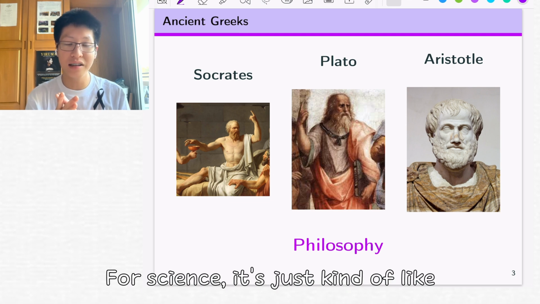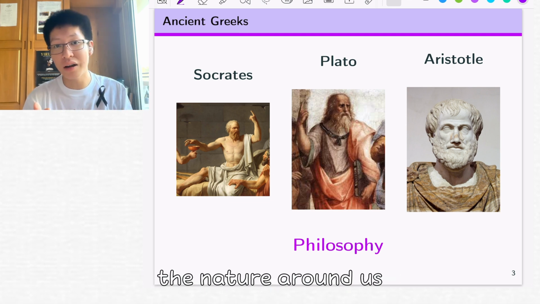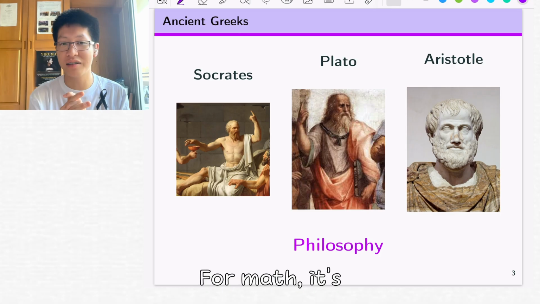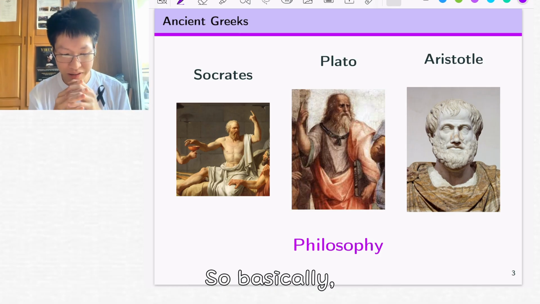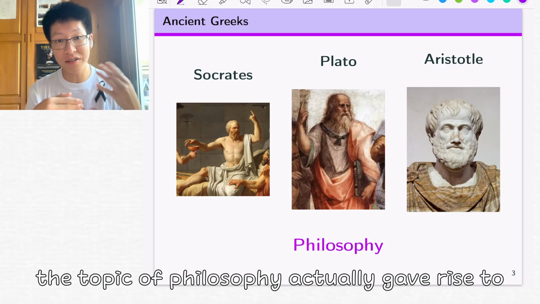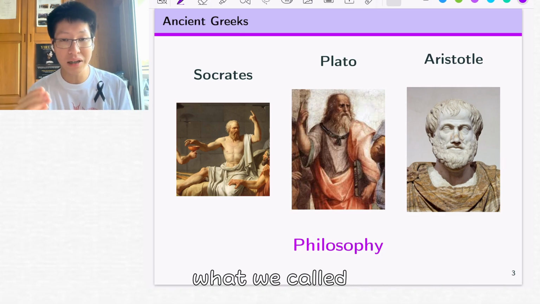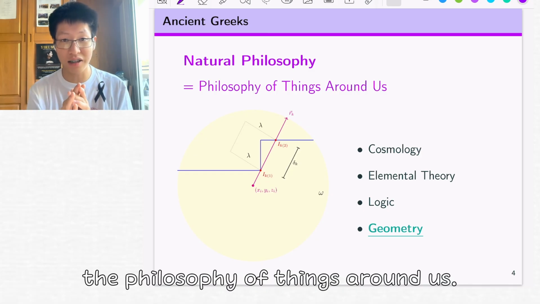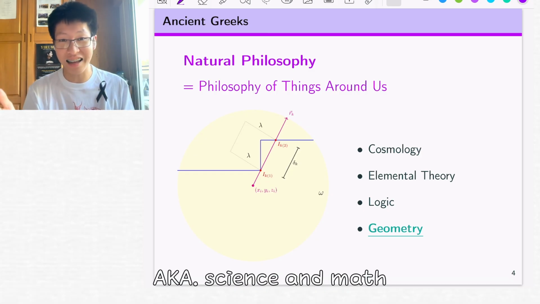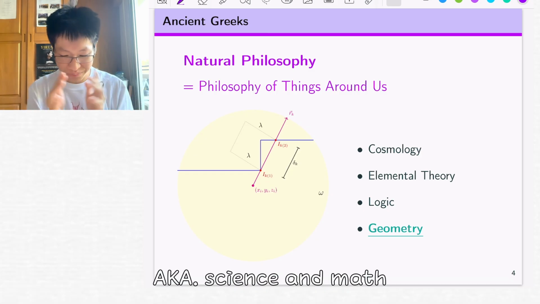Just for science, it's the nature around us. And for math, it's maybe the patterns we see around us. So basically, the topic of philosophy actually gave rise to what we call natural philosophy, which is literally the philosophy of things around us, aka science and math.